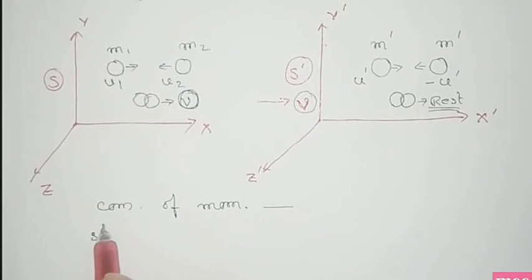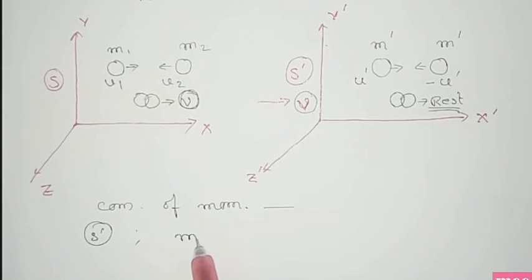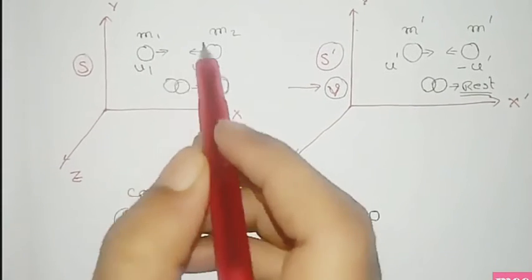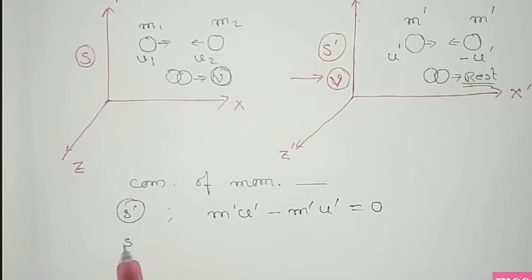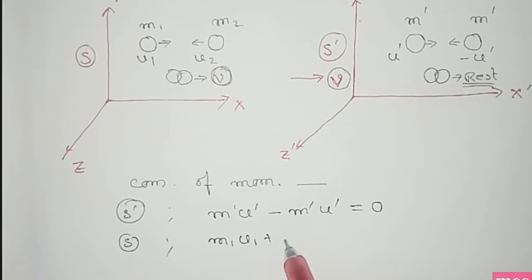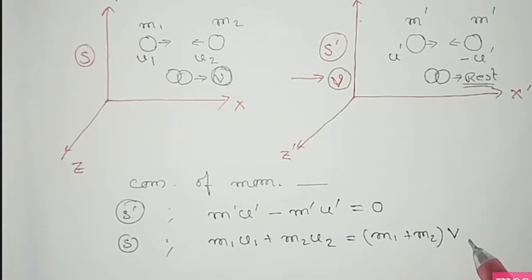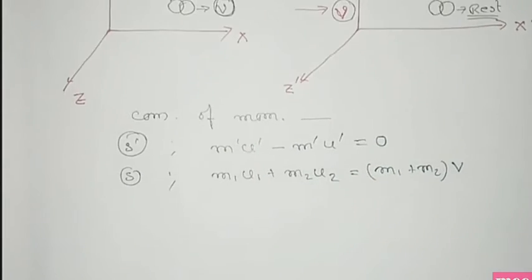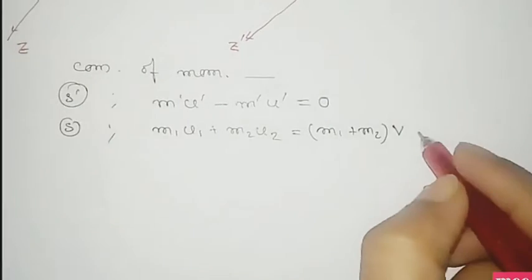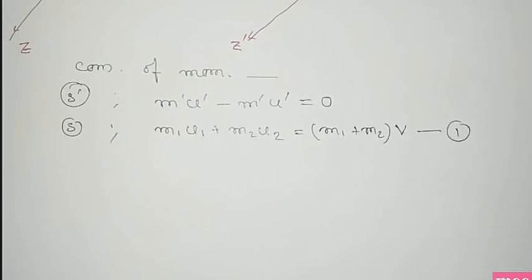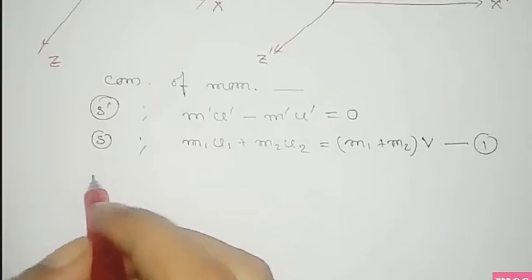Now we have to consider the conservation of momentum. From the conservation of momentum in the S prime frame, that is the moving frame, we get momentum before collision: m prime u prime minus m prime u prime equals 0. And for the S frame, the momentum before collision is m1 u1 plus m2 u2, and after collision it is m1 plus m2 into velocity v, that is the velocity of the moving frame S prime. We take this as equation number 1.